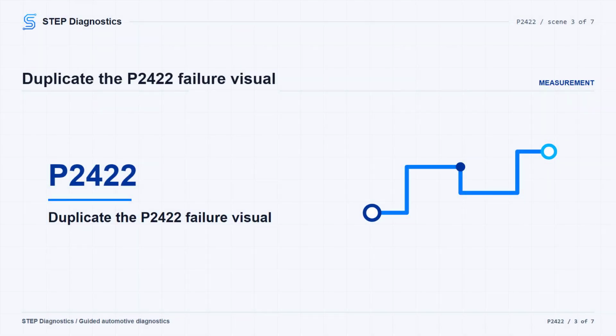Install the fuel fill cap, clear the code again, start the engine, and let it idle with no load until the radiator fan comes on. Then watch EVAP PC duty in the HDS data list while holding engine speed at 3,000 RPM with EVAP PC duty at 20% or more for at least 4 minutes. After that, let the engine idle and check the OBD status for P2422. If the HDS shows failed, the failure is duplicated, and you continue with the vent line check. If it shows passed, treat it as an intermittent at this time.